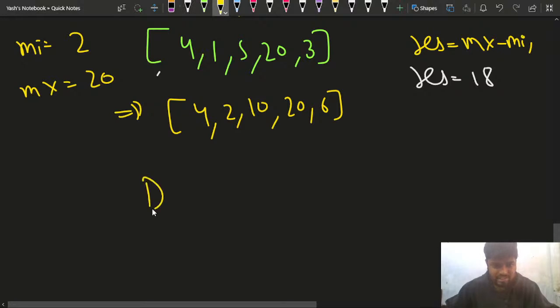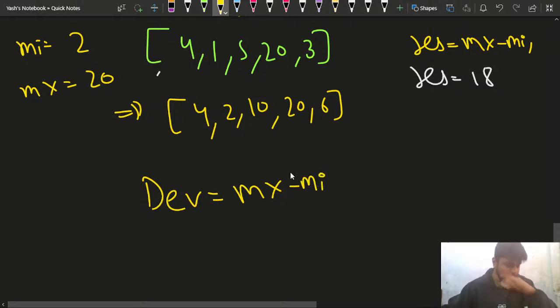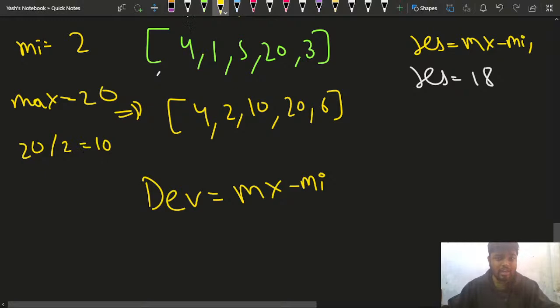Then as I told you, deviation is nothing but mx minus mi. I told you that I have reduced the problem to just dividing the number by 2, because all the numbers here are even. So I'll divide this maximum number, 20, by 2 so that it can come closer to the minimum. It will become 10. So in place of 20, I'll write 10.